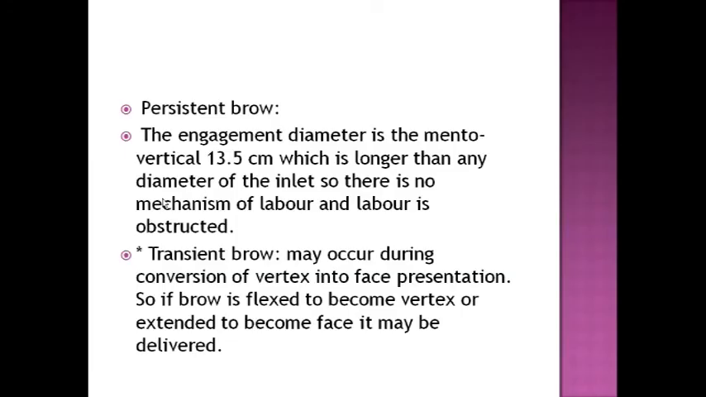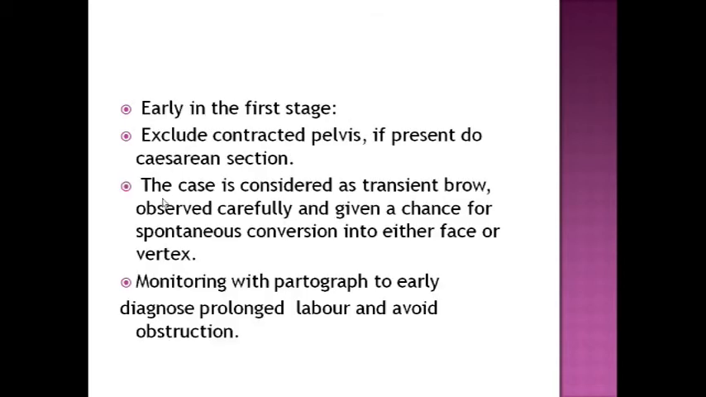Transient brow means it may occur during conversion of vertex into face presentation. So if the brow is flexed to become vertex or extended to become face, it may deliver, but it's very rare. Okay, it only occurs in a very small baby. Early in the first stage, exclude contracted pelvis if present. If you think it's a brow presentation and the patient is in labor, assess the pelvis.